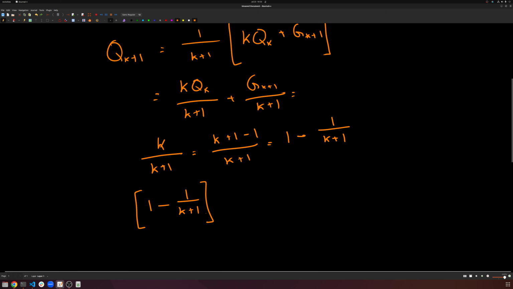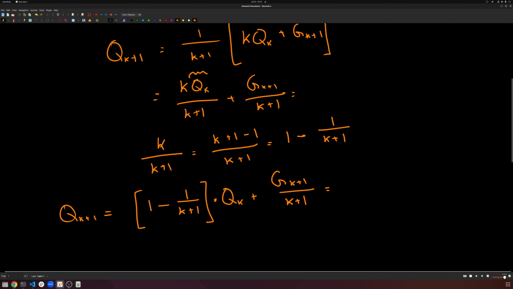That's our first term, times the qk, right? The qk term that we had right here, plus this will stay the same, gk plus 1 over k plus 1, no problem. And again, this is what our qk plus 1 is equal to. So we got that. We can go ahead and distribute some of this stuff around.